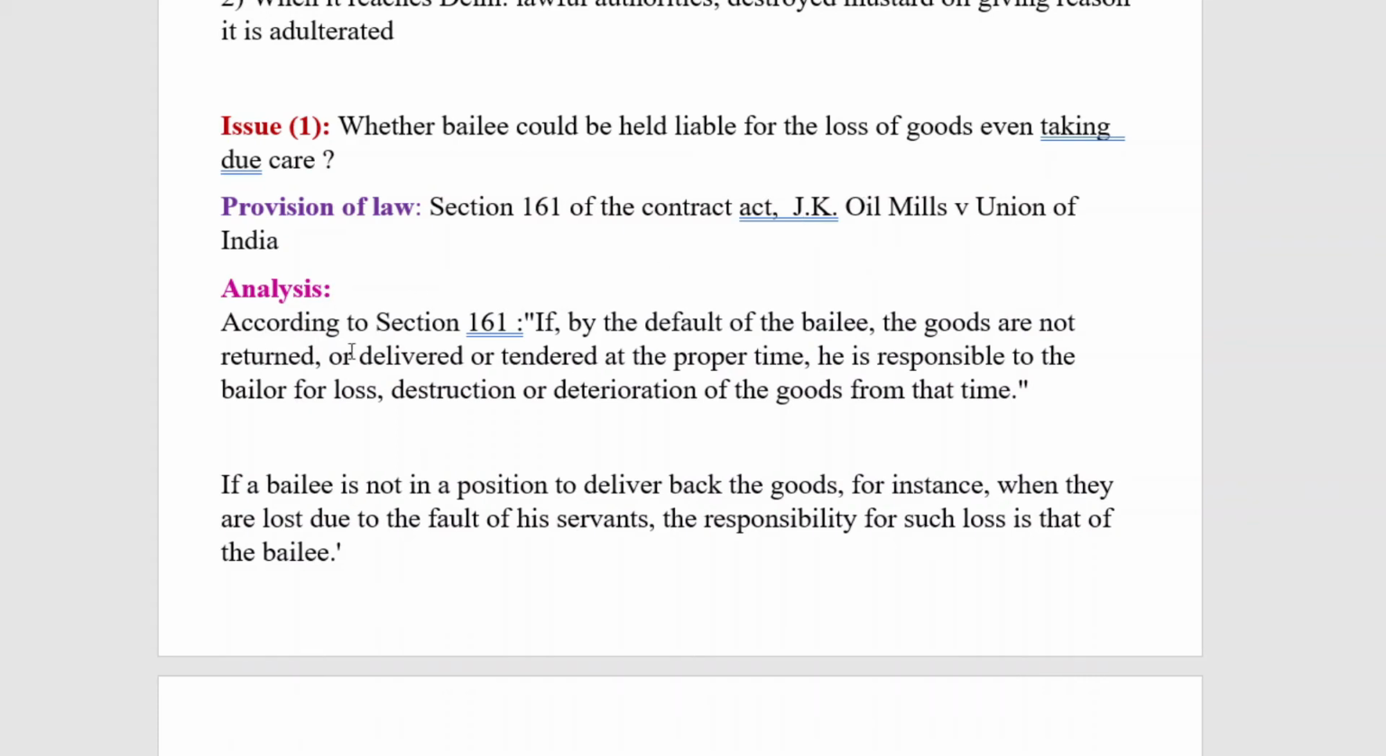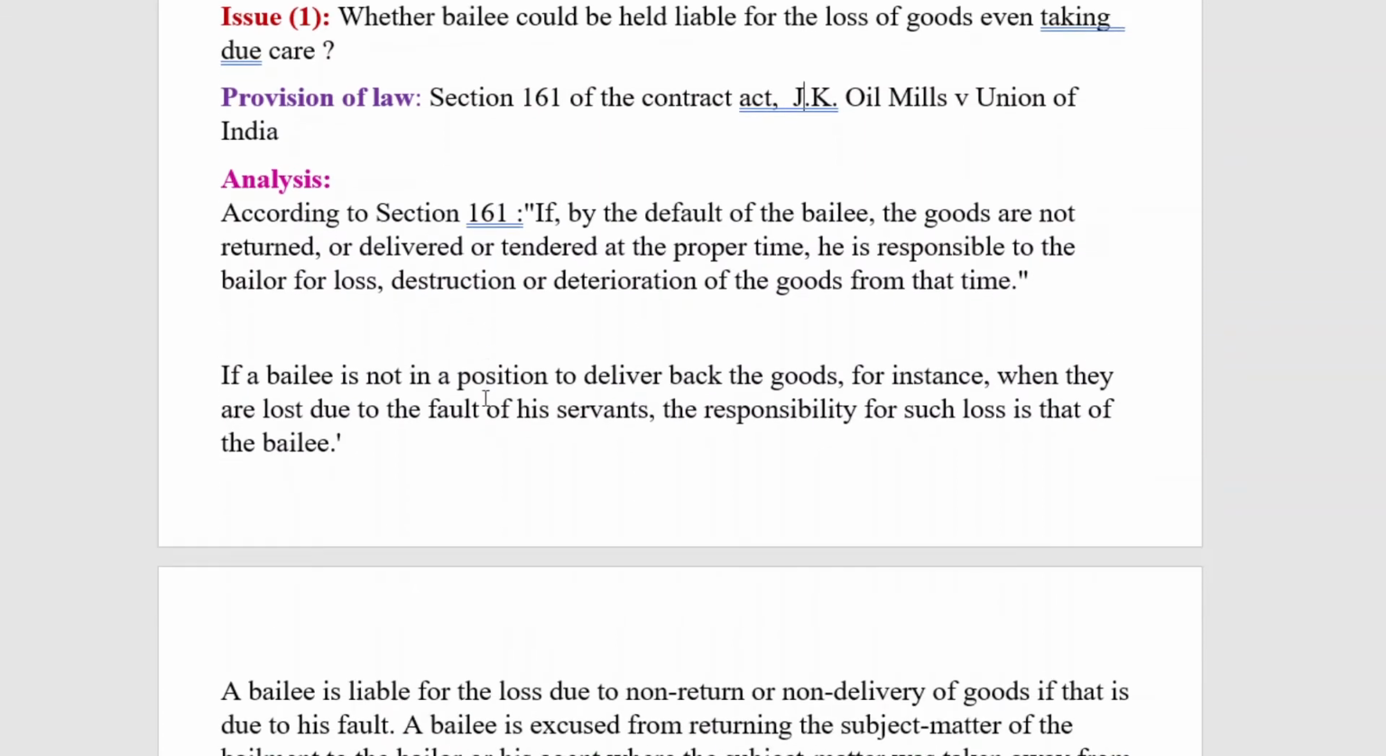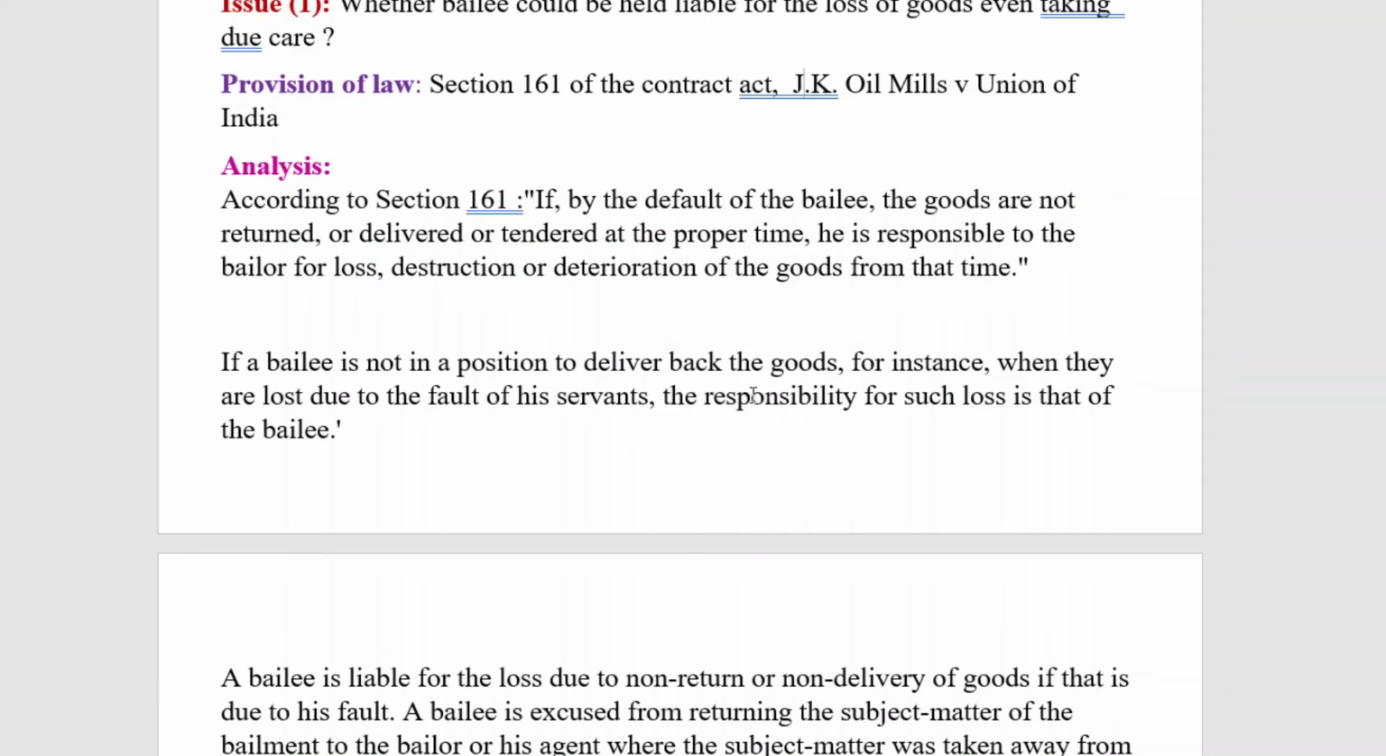Here according to section 161, if by the default of the Bailee the goods are not returned or delivered or tendered at the proper time, he is responsible to the bailer for loss or destruction or deterioration of the goods from that time. So that has been given under section 161. That means if a Bailee is not in a position to deliver back the goods, for instance, when they are lost due to the fault of his servants, the responsibility for such loss is that of the Bailee. That means even if the servants of the Bailee were responsible for the loss of the goods, the Bailee could be vicariously liable.